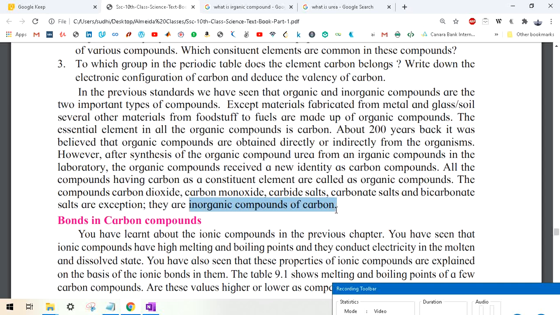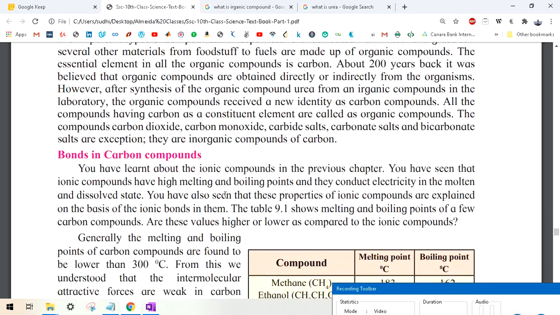So you must understand that organic compounds are those compounds which have carbon as a constituent element inside them. But that doesn't mean that any molecule that has carbon will be an organic compound. There are some examples of inorganic compounds of carbon also. Here it is written carbonate salts and bicarbonates. So just remember this.